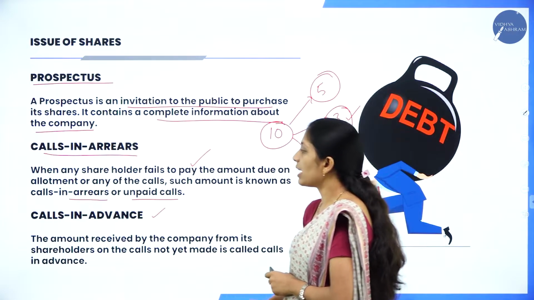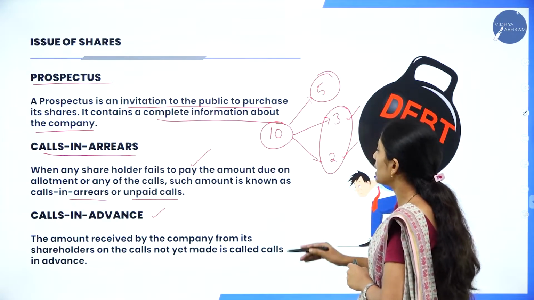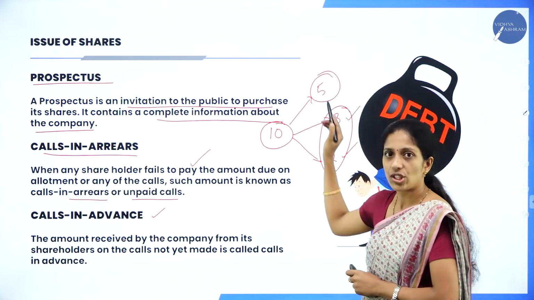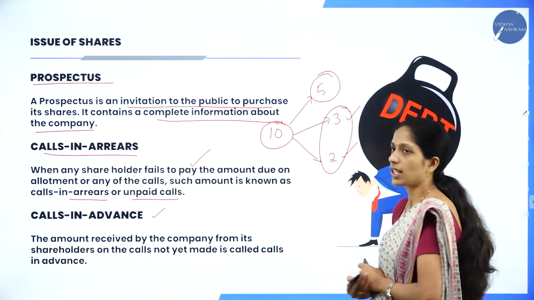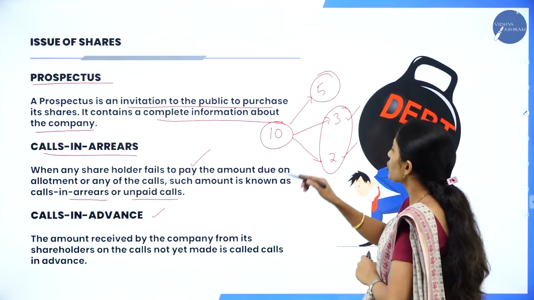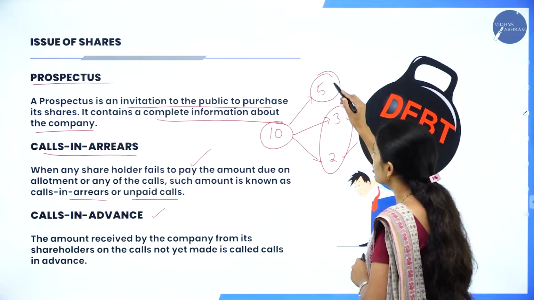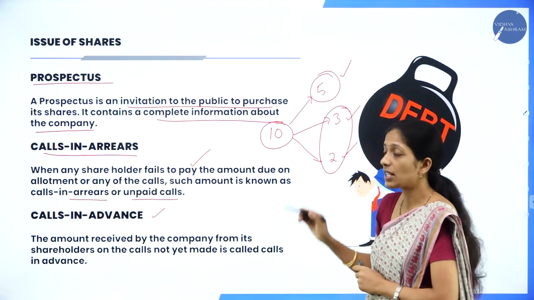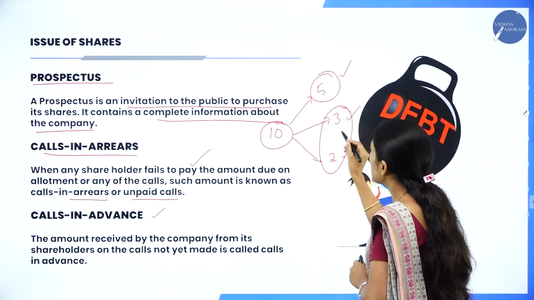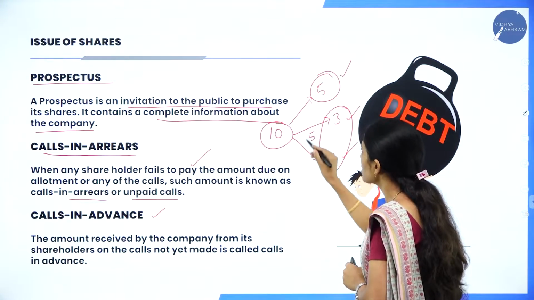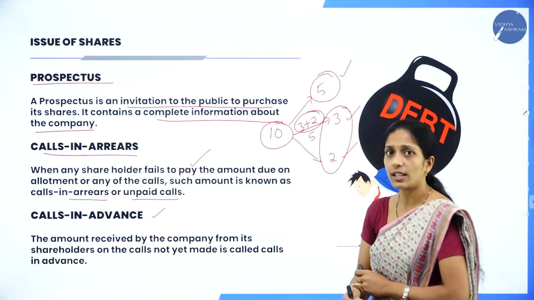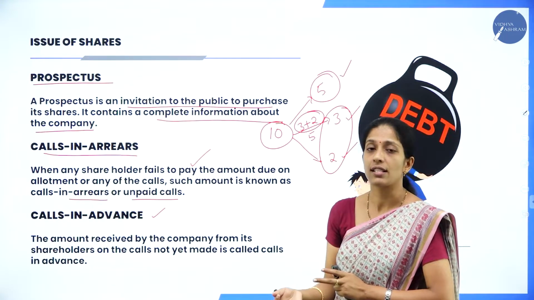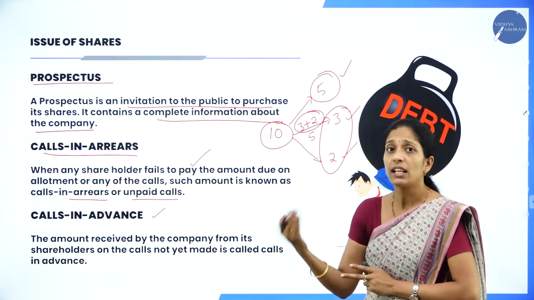Next one is calls in advance. Now if you see the example here, in the application stage it is rupees 5, allotment stage it is rupees 3 and call stage it is rupees 2. Now a shareholder in the application stage has paid 5 rupees and in allotment stage he has paid rupees 5, that is 3 of allotment and 2 of call. Okay, so he has paid in advance. He has paid the call amount in advance.